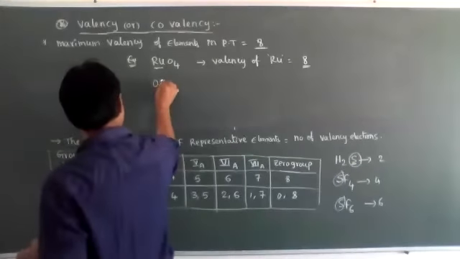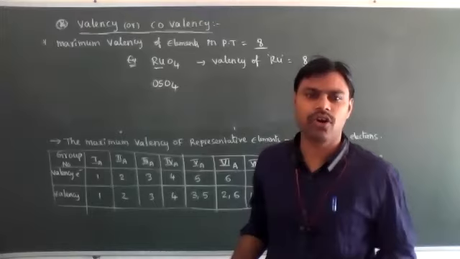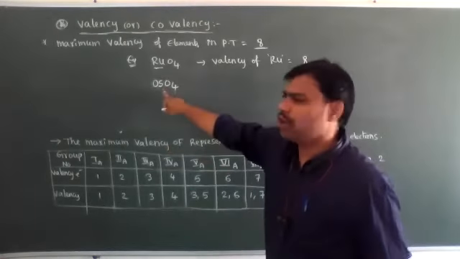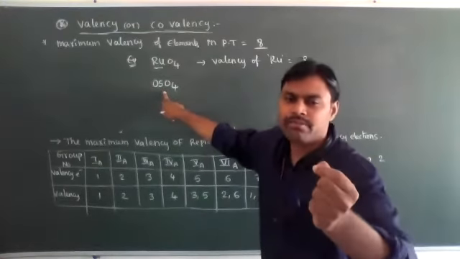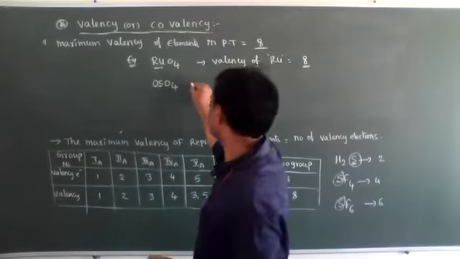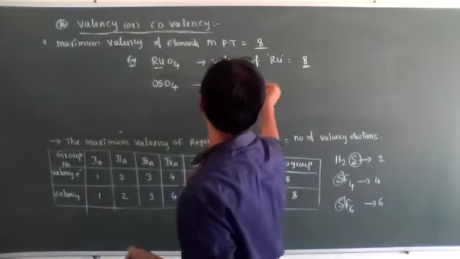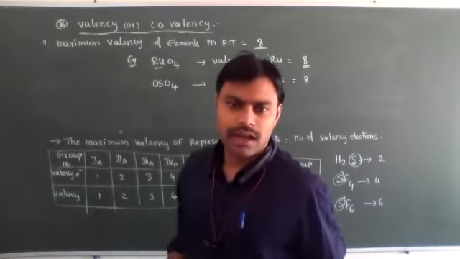And osmium tetroxide, OsO4, capital O, small s, that is called osmium. Ruthenium and osmium are all D block elements. In osmium tetroxide, the valency of osmium is equal to 8.